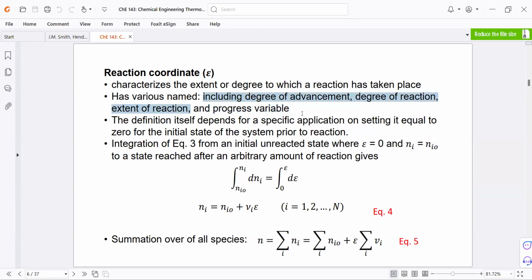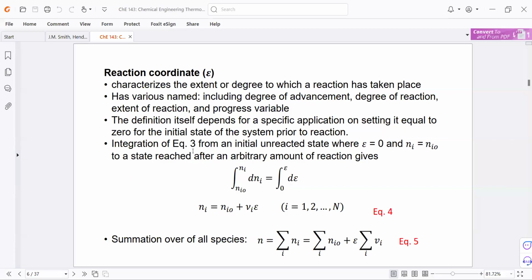The specific name or definition would depend on the specific application. And we also set it equal to 0 for the initial state of the system prior to the reaction.